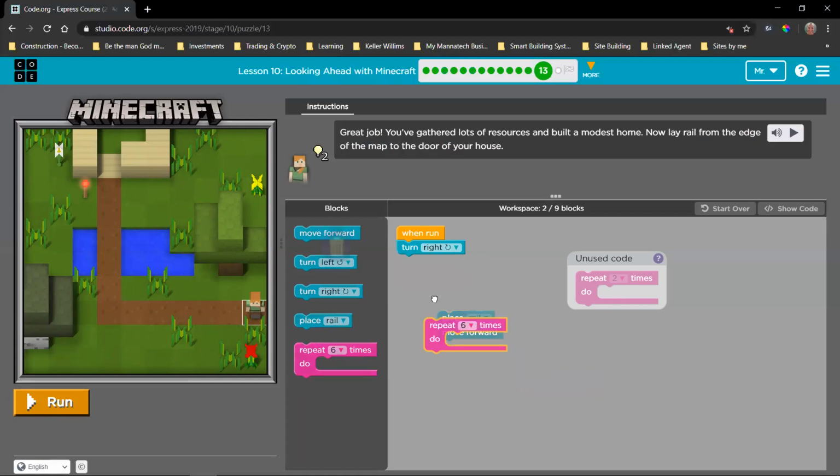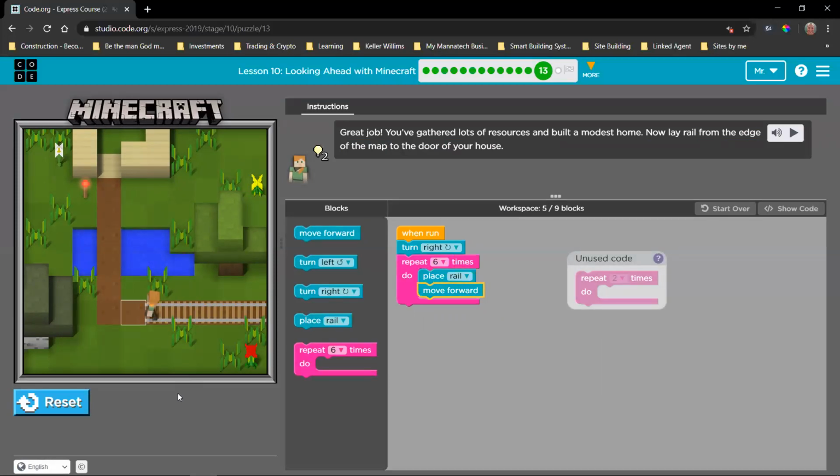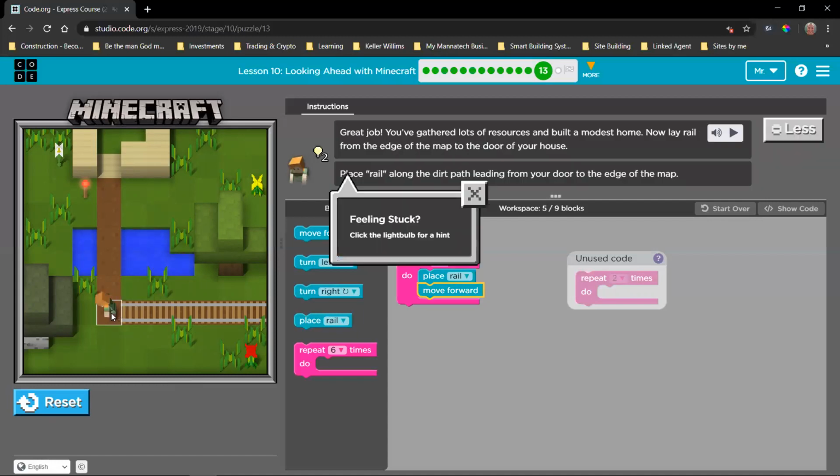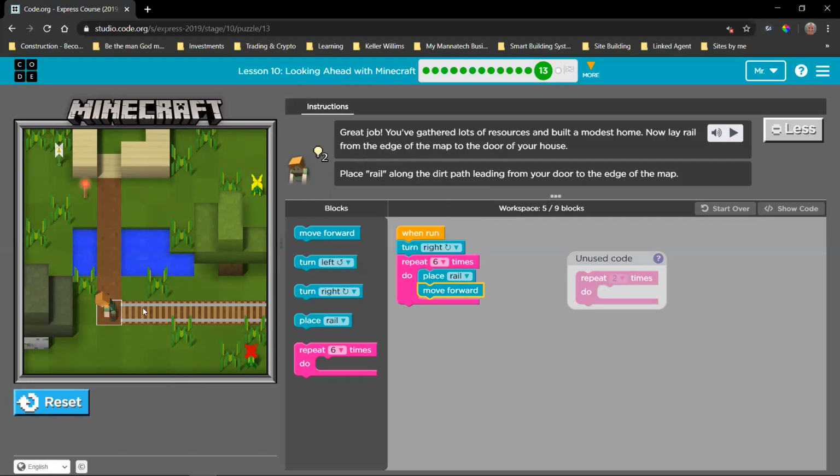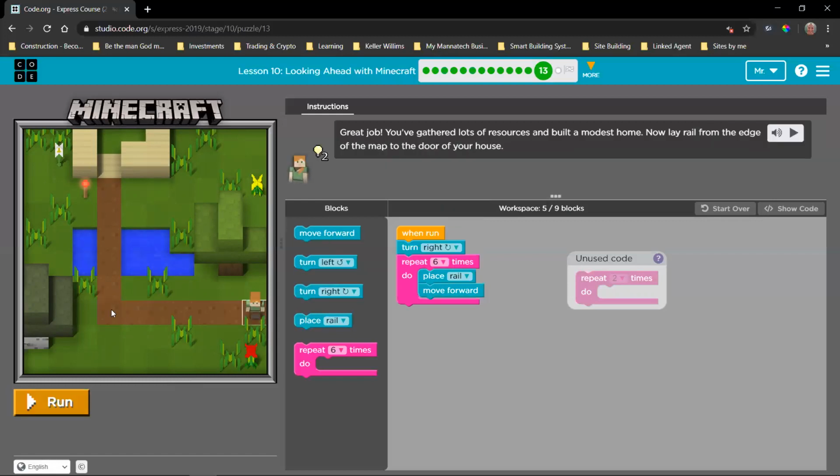So what we do is we just place the code that is solving that problem into a repeat of 6 times. Okay, and now we end up here. And we can see that this is also going to be a turn right to go that way. And then we want to start placing rails immediately again.